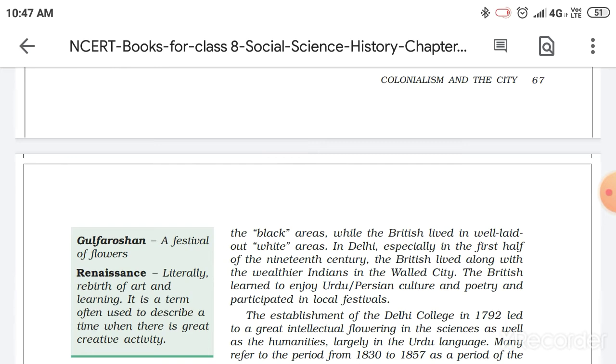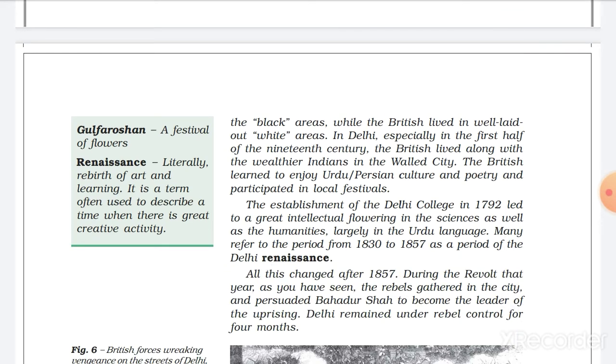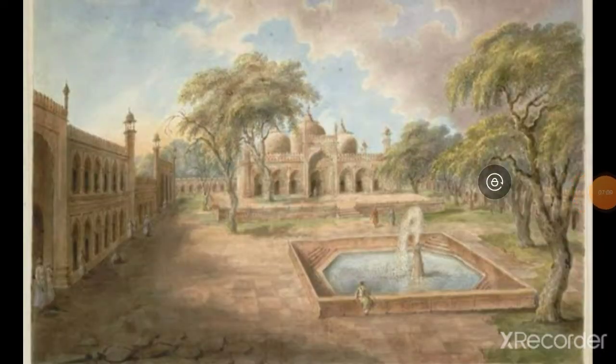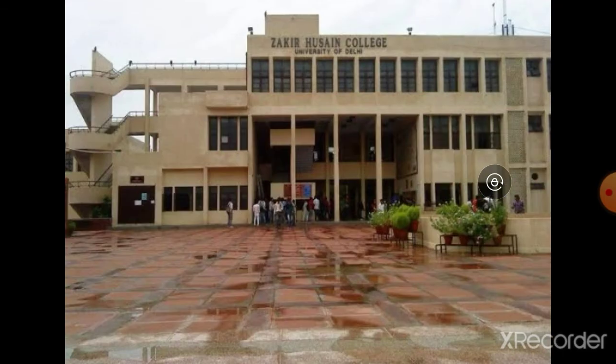Now, the next paragraph talks about the establishment of the Delhi College in 1792. On your screen, you can see the image of Delhi College at that time, and today's image of the college is this. The college name has also changed, it is now Zakir Hussain College. At that time it was known as Delhi College because it was the only college in Delhi, but right now it is known as Zakir Hussain College, and there are numerous other colleges in Delhi.